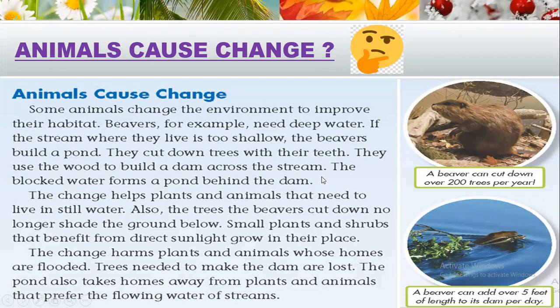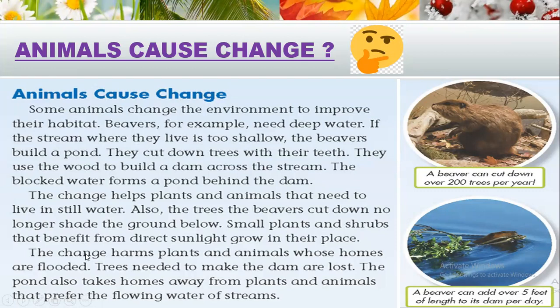They cut down trees with their teeth, and they use the wood to build a dam across the stream. The dam blocks the water, and a pond forms behind the dam. That helps some animals and harms others. The change helps the plants and animals that need to live in still, deep water. The trees beavers cut down no longer shade the ground. That's a good opportunity for small trees and small plants, so the sunlight can reach them.